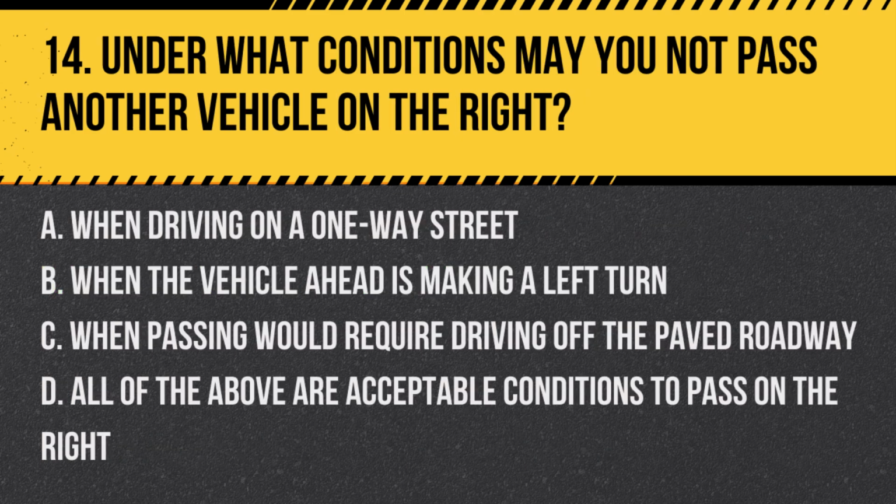Question 14. Under what conditions may you not pass another vehicle on the right? A. When driving on a one-way street. B. When the vehicle ahead is making a left turn. C. When passing would require driving off the paved roadway. D. All of the above are acceptable conditions to pass on the right.